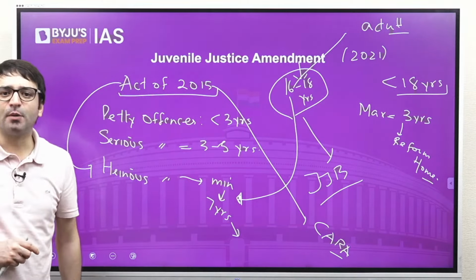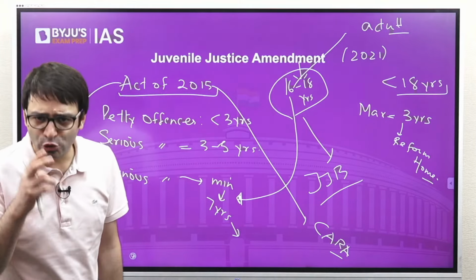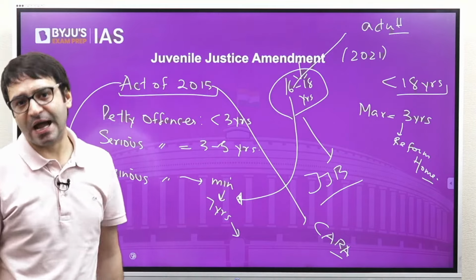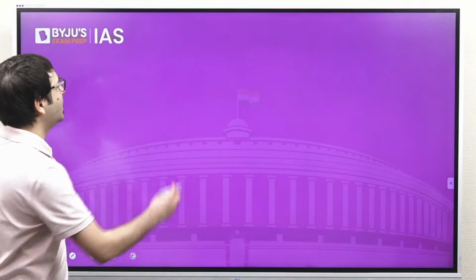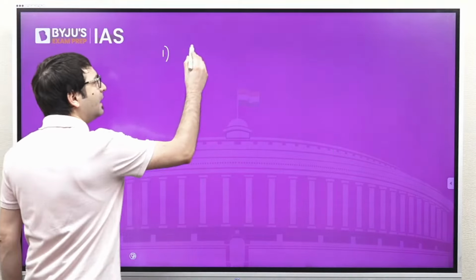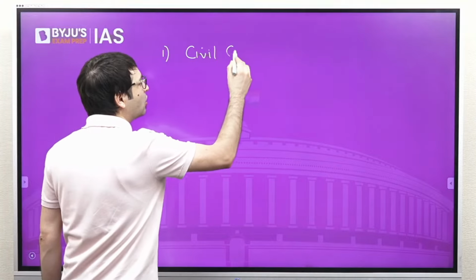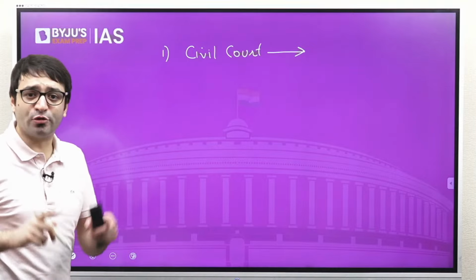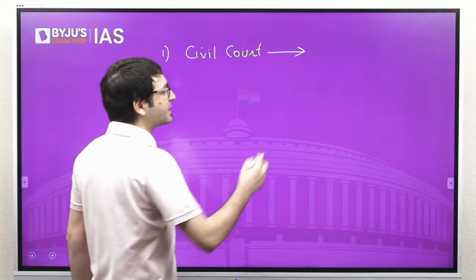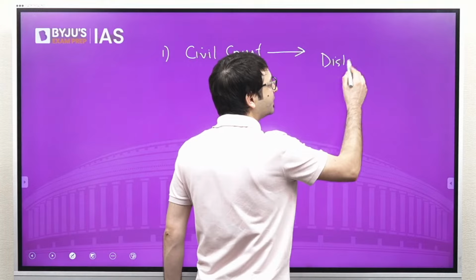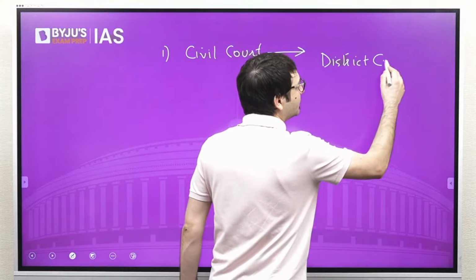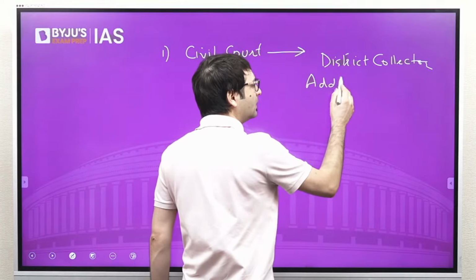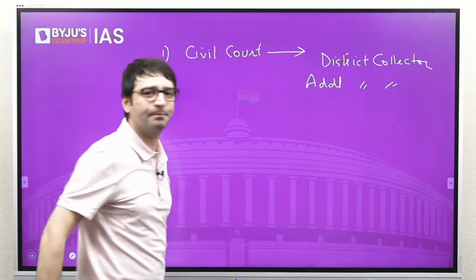It is in this backdrop that in the year 2022, two major changes were made to the Juvenile Justice Act. Which are these changes? Change number one, instead of the civil court, this decision to give an adoption order is given to the district collector or also the additional district collector.